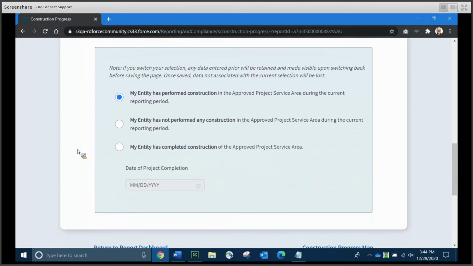So the first thing we're going to do, scroll down a little further on the page. And again, another set of radio buttons is presented to you. The first one is, my entity has performed construction in the approved project service area during the current reporting period. The second is my entity has not performed construction. And the third choice is my entity has completed construction of the approved project service area.